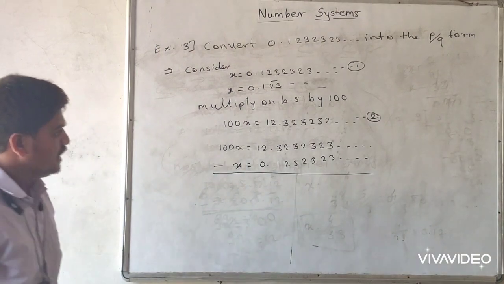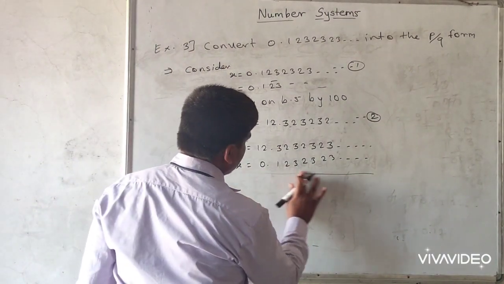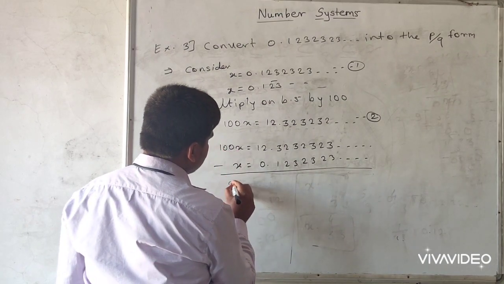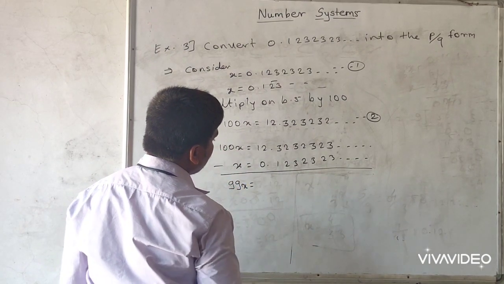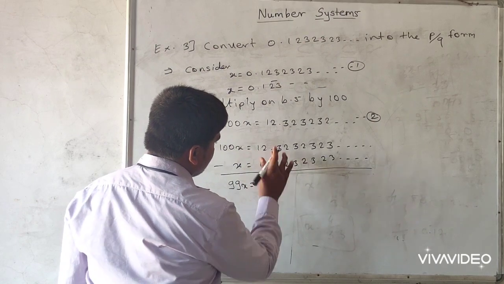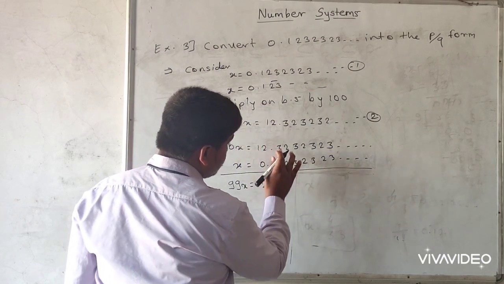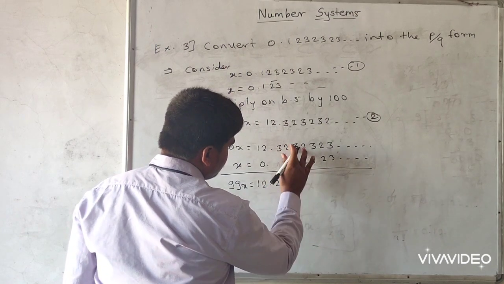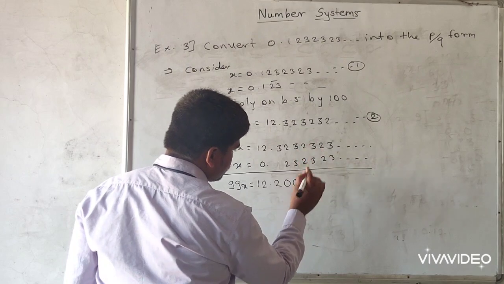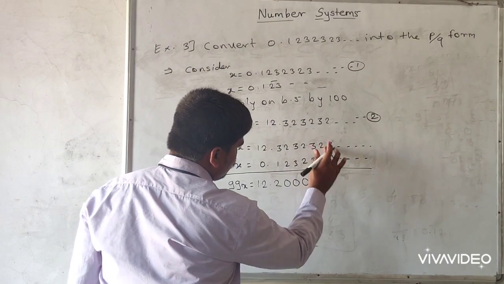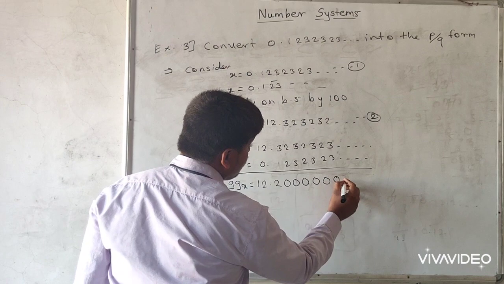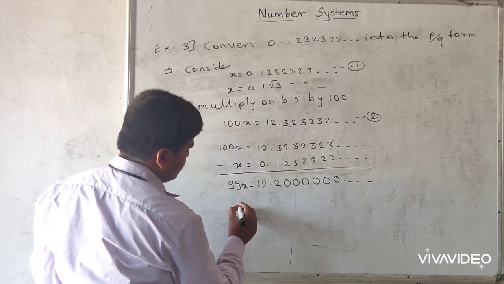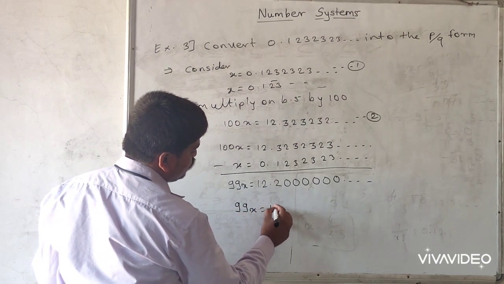This is the subtraction. 100x minus x is 99x, is equal to 12 minus 0, that is 12, decimal point as it is, then 3 minus 1 is 2, then 2 minus 2 is 0, 3 minus 3 is 0, continuously 0. In short, we can write 99x is equal to 12.2.